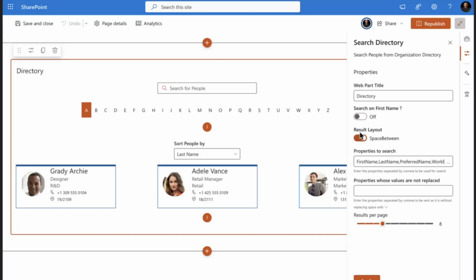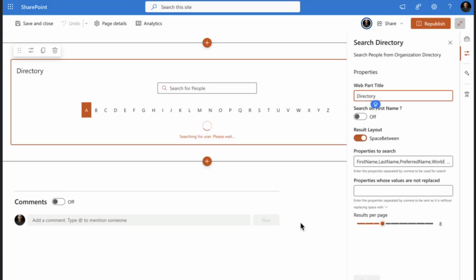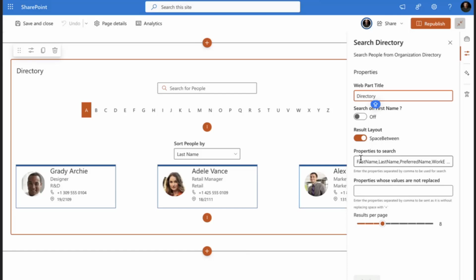And next, we have the result layout. By default, it will be centered. And if we toggle it to space between, it will add some space between the cards. And next, we have the properties to search. Whatever properties you are going to search in the search box, you can add here. You can also add custom properties that are available in the user profile properties. Below that, we have the pagination, where the minimum is 2 and the maximum value is around 20. So based on your requirement, you can adjust these values.